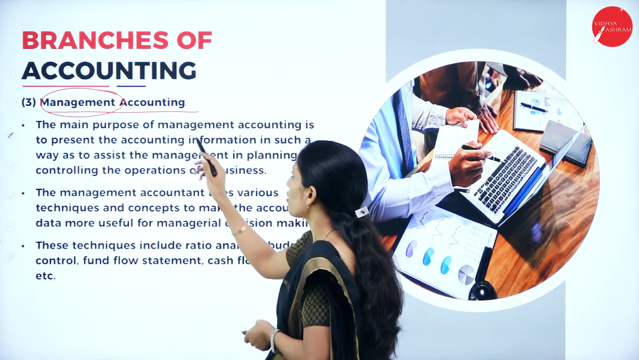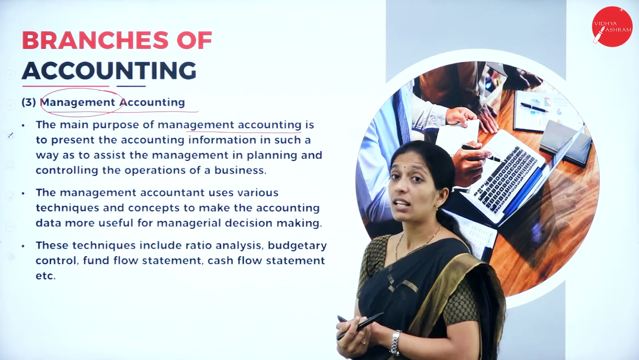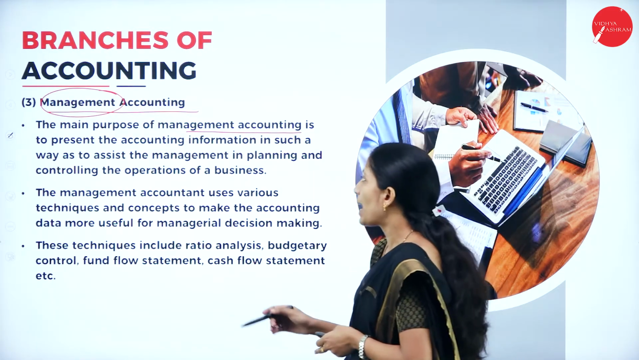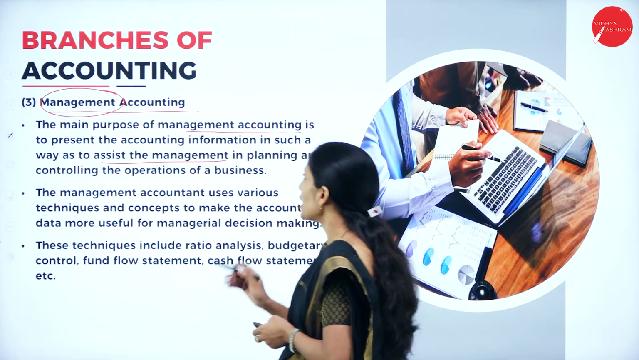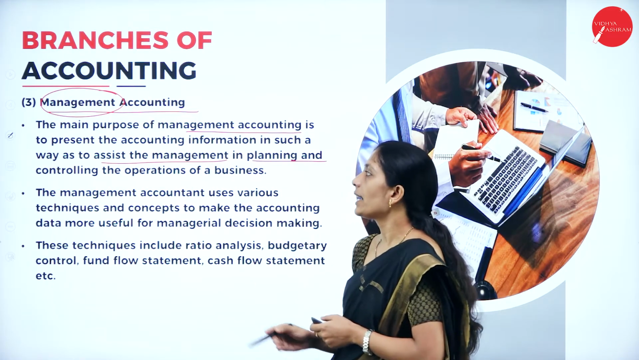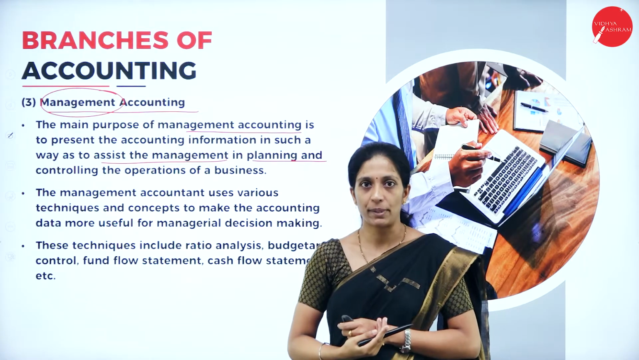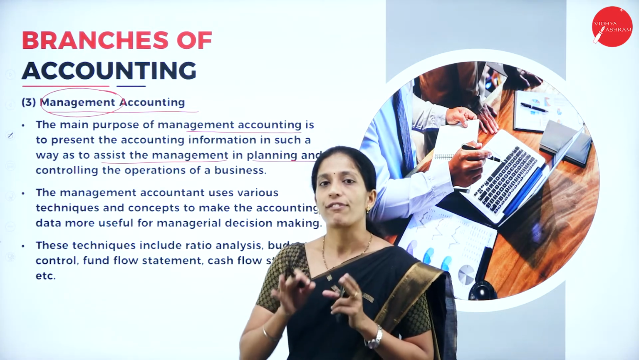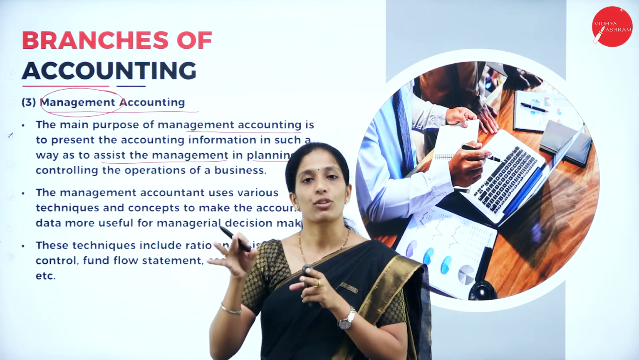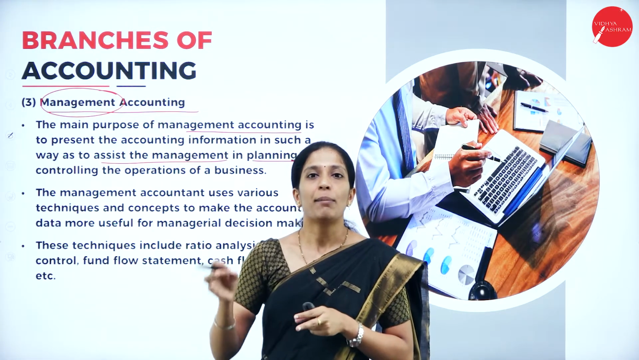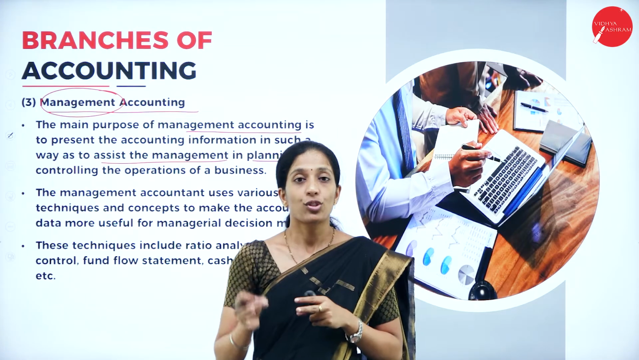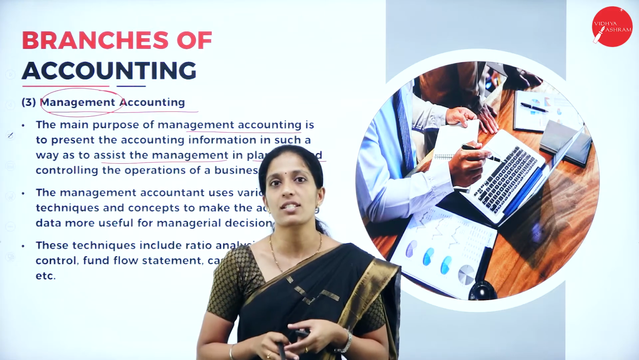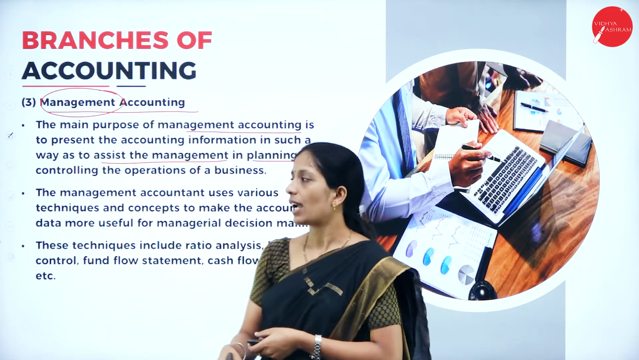So the main purpose of management accounting is to present the accounting information in such a way as to assist the management. So it helps the management in planning and controlling the operations of the business. In order to take proper management decisions, financial information will be provided to the management, thereby the management is going to plan. So what are the activities to be conducted? So proper management decisions can be taken through management accounting.